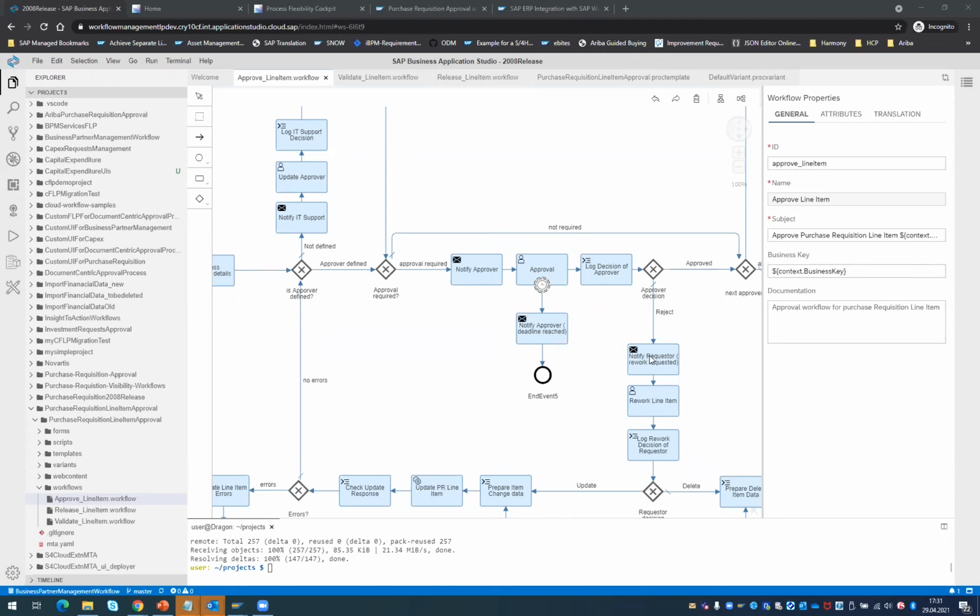How does this BTP based workflow notify approvers? Does it use the standard SAP workflow inbox? Yes, I already showed you the inbox where you are able to get your task, but at the same time, you also could get email based notifications so that the approvers are notified through emails. Can custom attributes be added in business rule determination? Of course, you can define and add additional attributes and extend the standard business rule we are providing. As part of our standard content, we have included certain attributes, and definitely you can further enhance it.